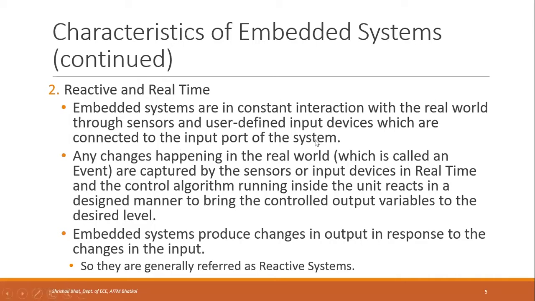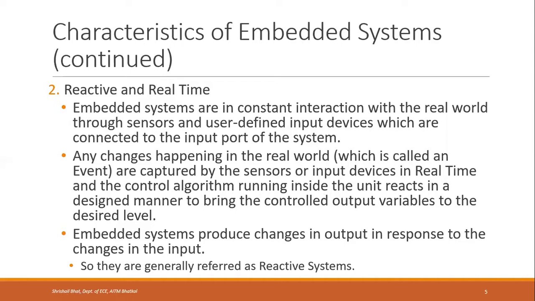If any change happens in the real world, which is called an event, it is captured or detected by the system through the sensors or the input devices in real time. That means when it is happening itself, it should be recognized and captured, and the control algorithm or the program running inside the unit reacts in a desired manner to bring the controlled output variables to the desired level.